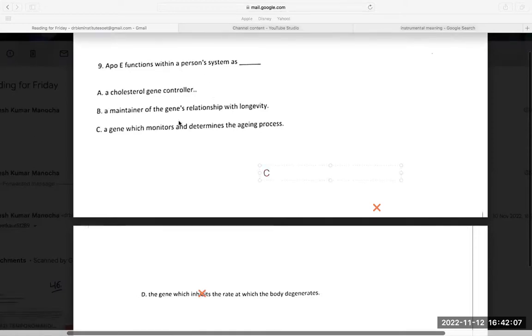So I don't have to over-focus; always use the elimination method. It is not a controller, it is not a maintainer, it does not inhibit. So the answer that is left is C. So that is how you do this question.